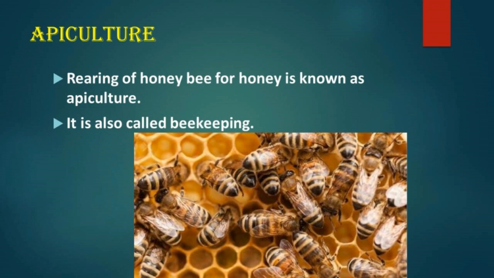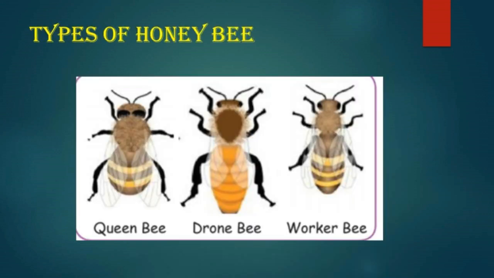Beekeeping is a profitable rural based industry. Honey bees are social insects. They live in colonies and show division of labor. Types of honey bee. Three types of honey bee are found in a colony. They are the queen bee, the drones, and the worker bees.